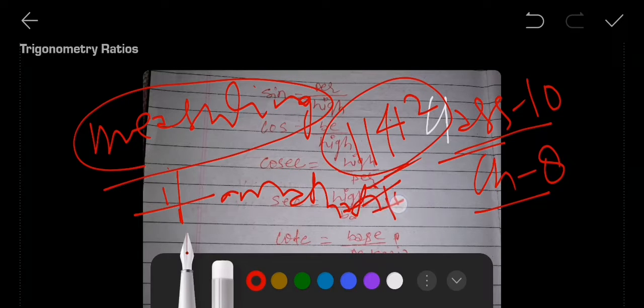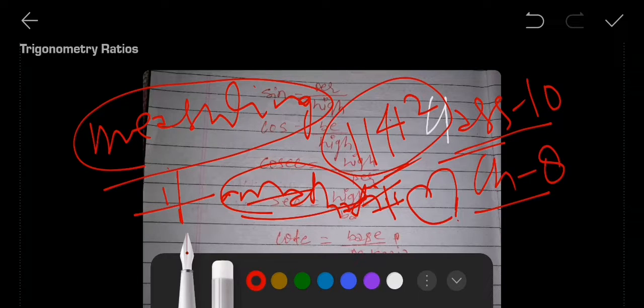Here he is saying that there is no topic like trigonometry, it is in the middle position of mathematics. By the way, what I understand is that it is the heart of mathematics.